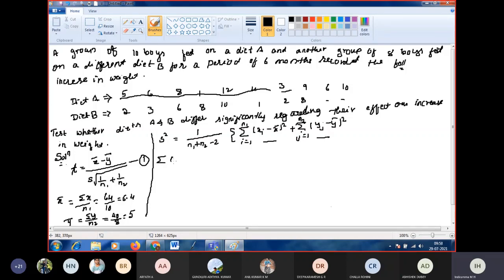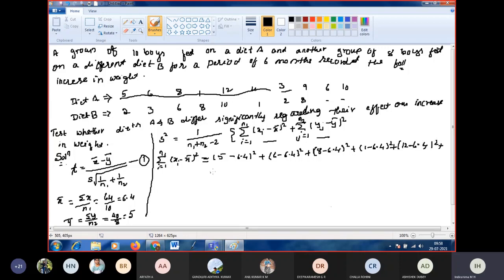Now consider the summation of (x minus x bar) whole square, i from 1 to n1. You can take it as xi. Here we have x1 is 5. So 5 minus x bar, 6.4, whole square, plus 6 minus 6.4 whole square, plus 8 minus 6.4 whole square, plus 1 minus 6.4 whole square, plus 12 minus 6.4 whole square,